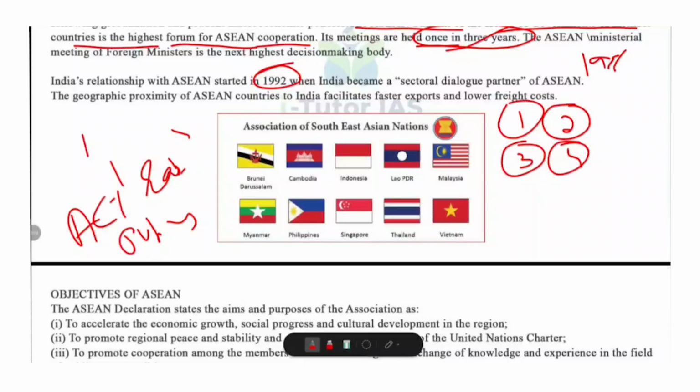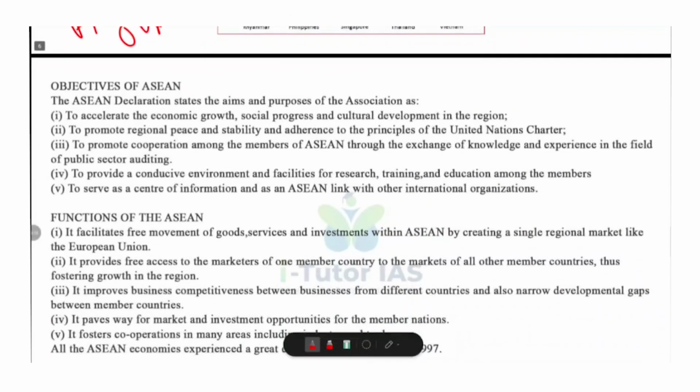Okay, now let's look at the objectives of ASEAN. So the ASEAN Declaration, that is the Bangkok Declaration in 1967, clearly outlines the aims and purposes of the association. These objectives focus on economic growth, peace and regional cooperation among Southeast Asian nations. Okay, let's look at the objectives one by one.